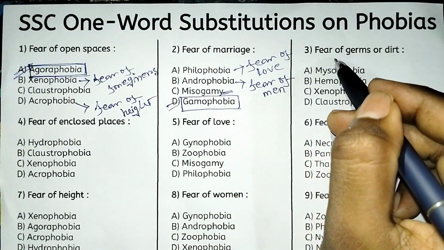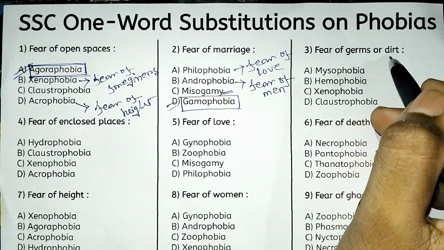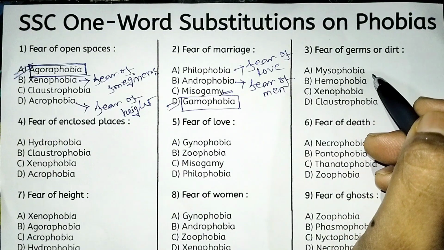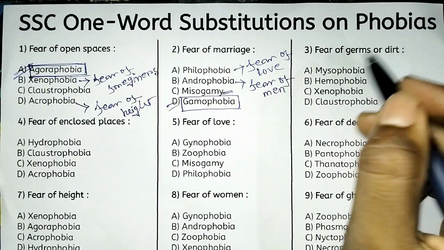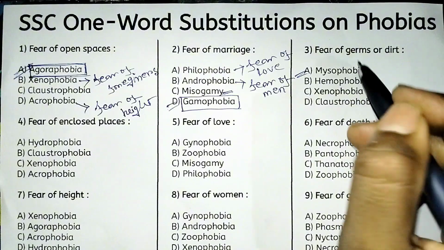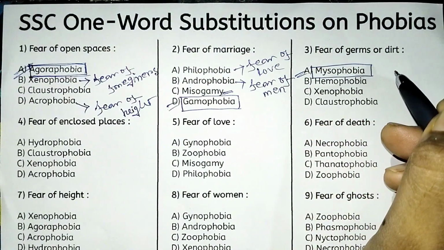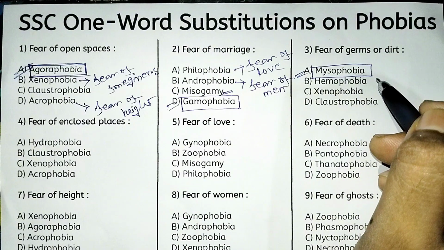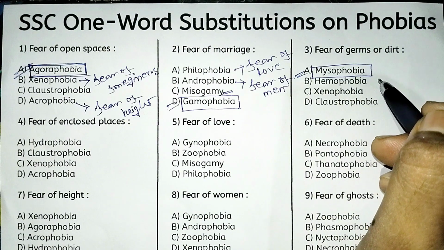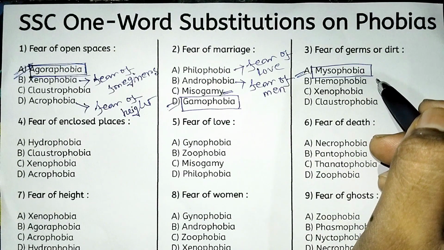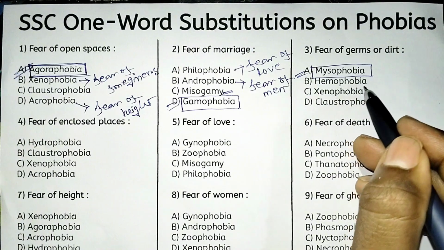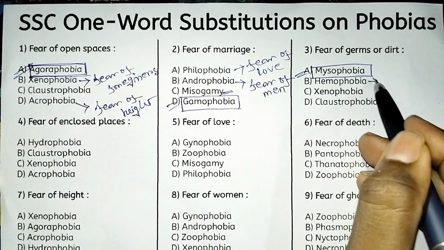Next, fear of germs or dirt. So fear of germs or dirt is called option A, mysophobia. Or you can say misophobia, depends on your pronunciation. Look at the other options. Hemophobia means fear of blood.